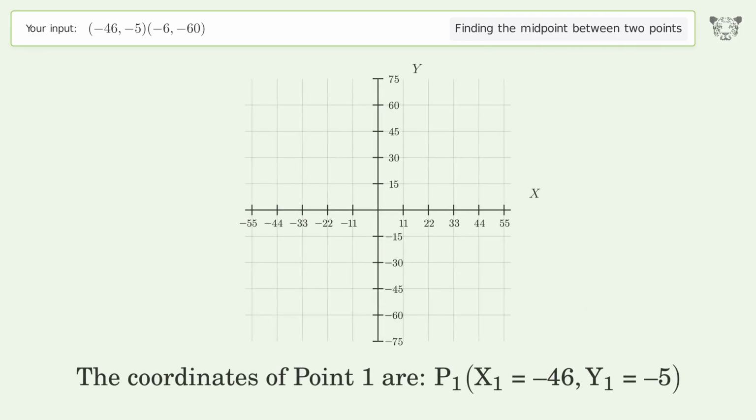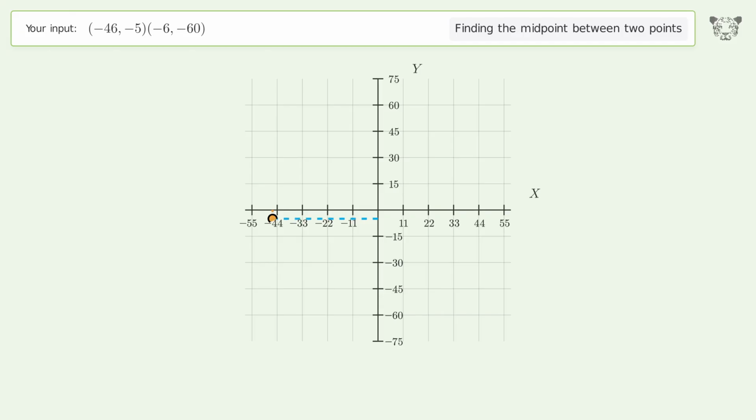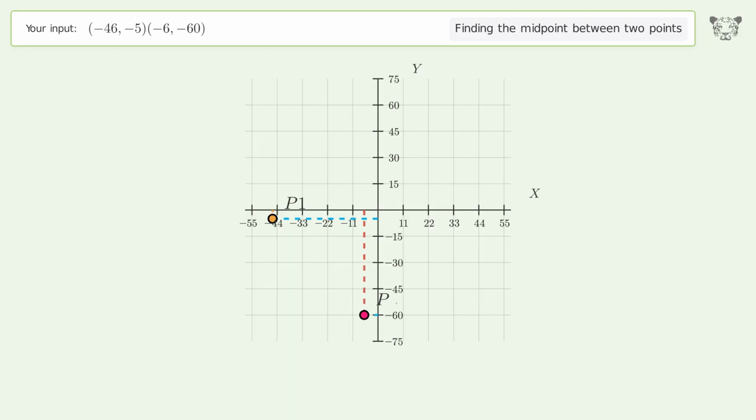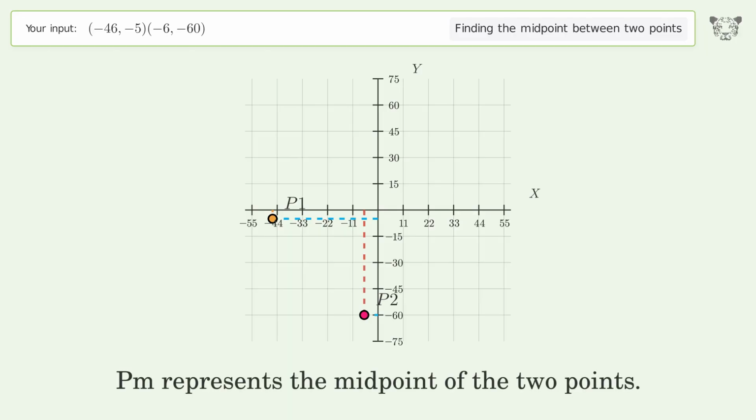The coordinates of point 1 are, x1 equals -46, y1 equals -5. The coordinates of point 2 are, x2 equals -6, y2 equals -60. PM represents the midpoint of the 2 points.